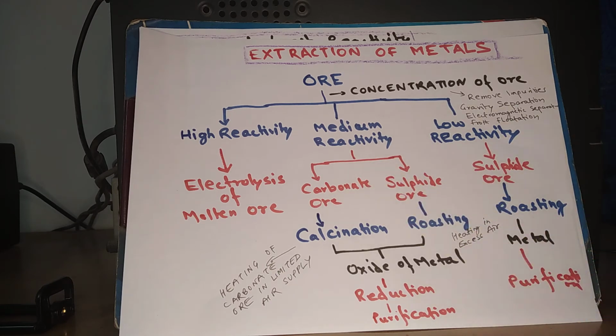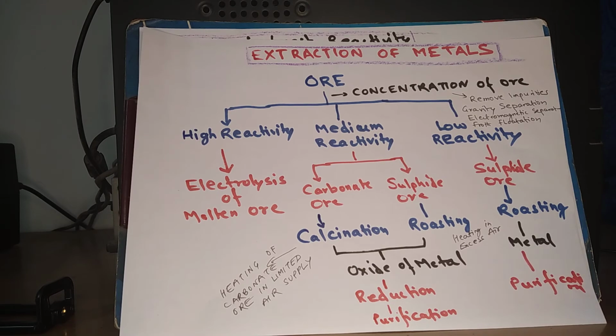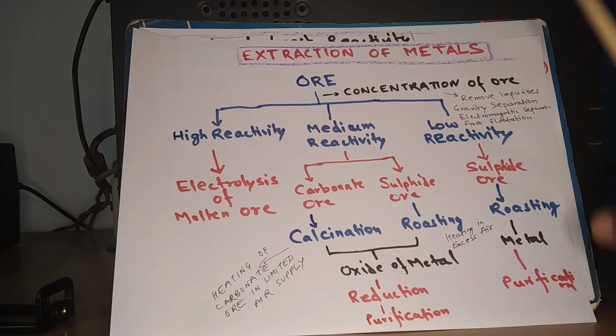So one process, that is for carbonate ore, is called calcination. Heating of carbonate ore in limited supply of air is called calcination, and heating of sulfide ore in excess supply of air is called roasting. So both the processes, calcination and roasting, give oxides of metals. Once we get the oxide of the metal, that is subjected to a reduction process to get the metal. Same happens in this category also.